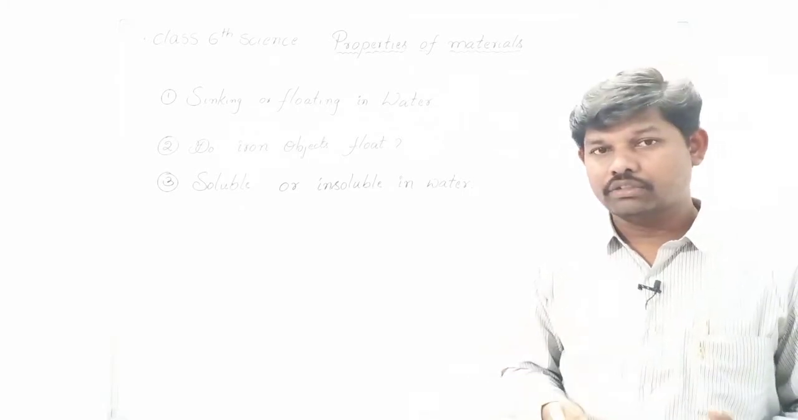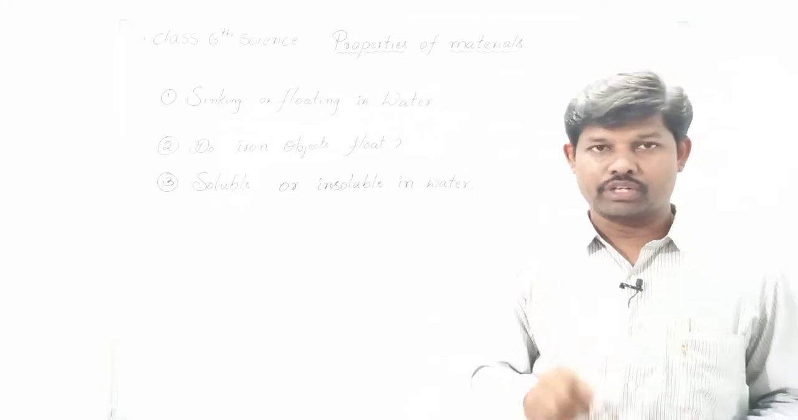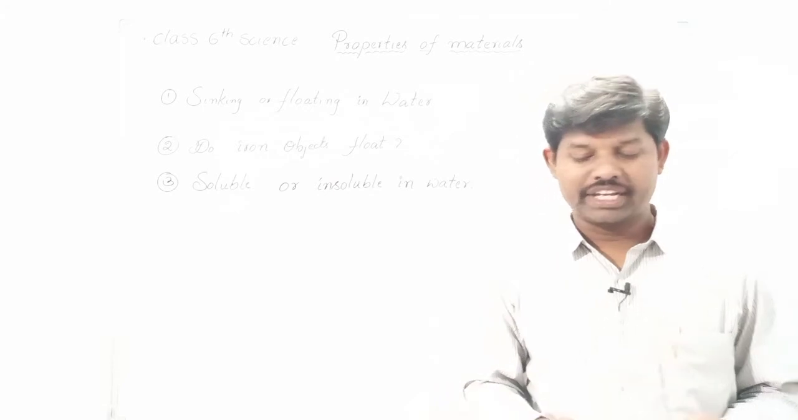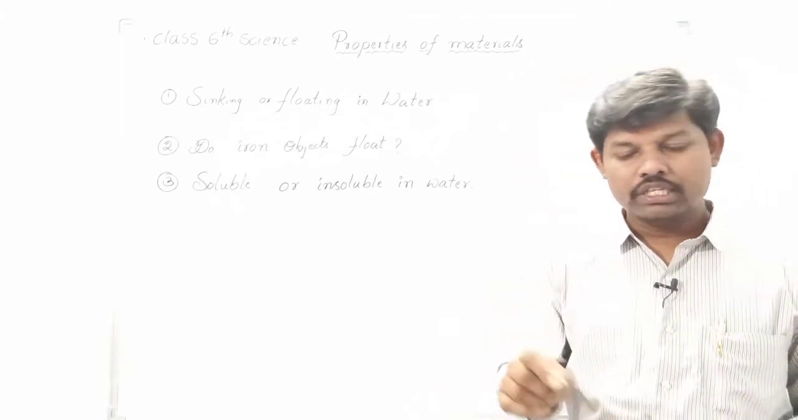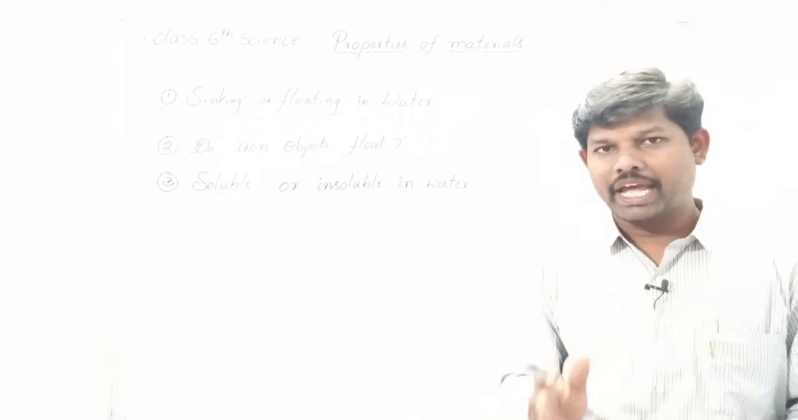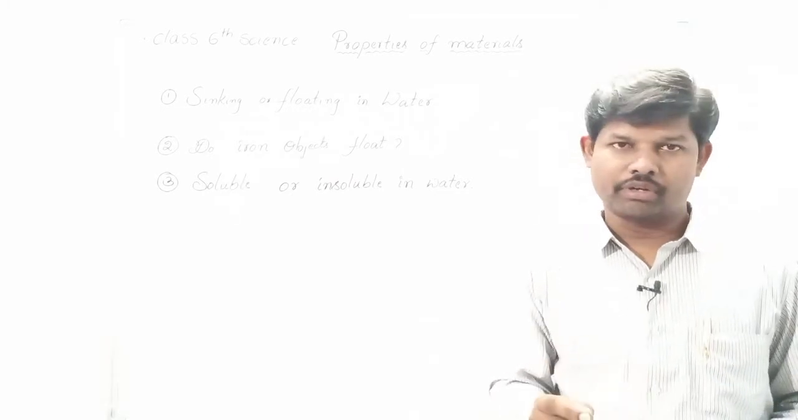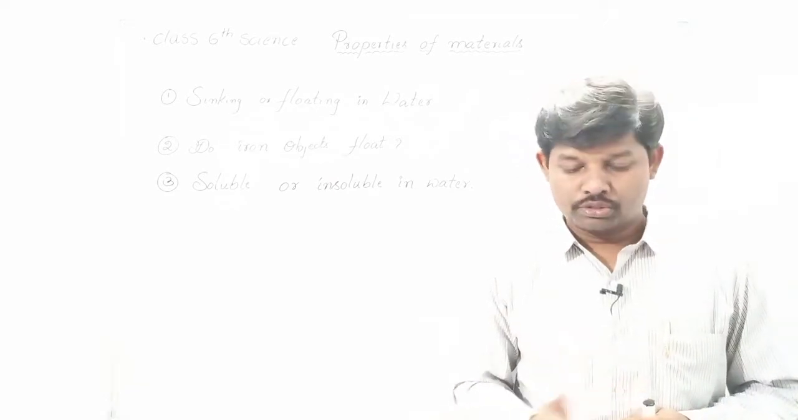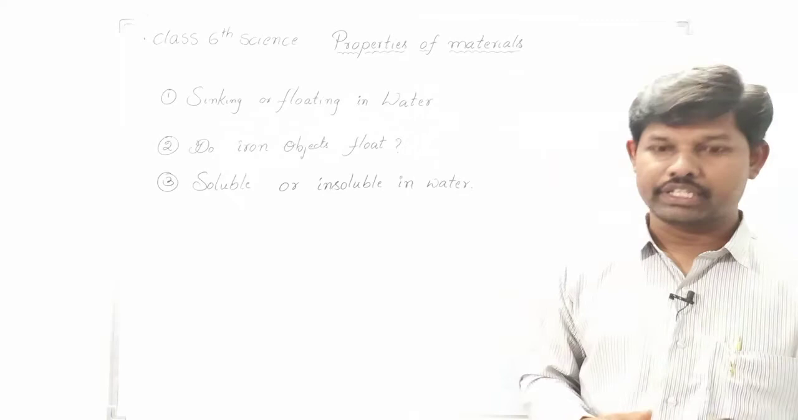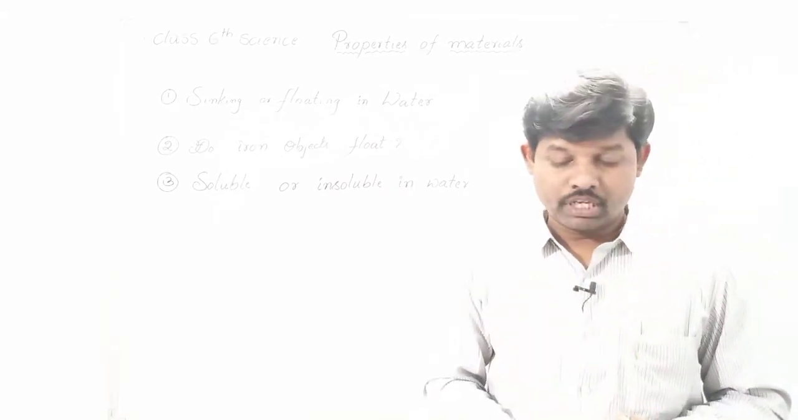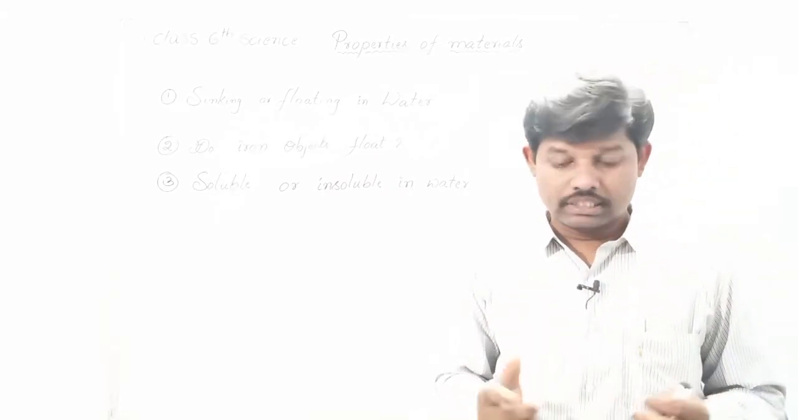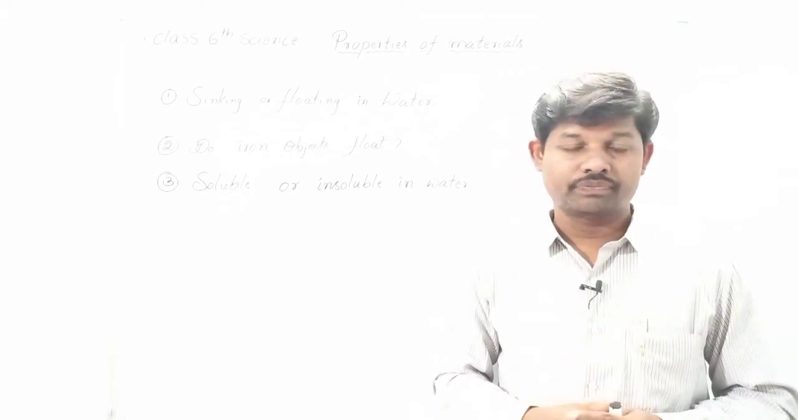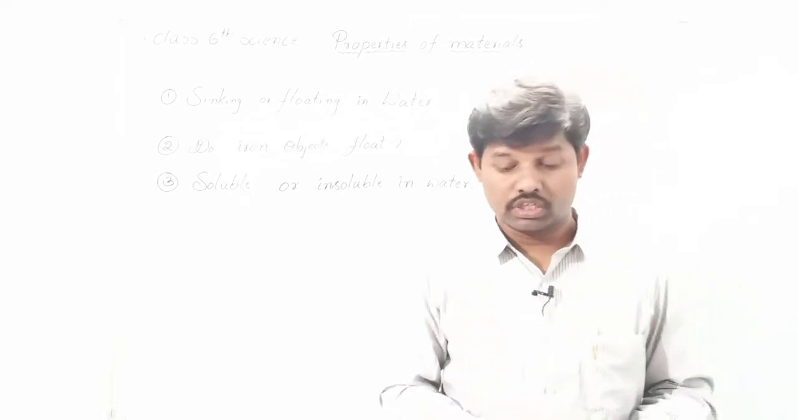So after predicting, let us do the activity and observe whether the tomato will sink or float in water. Like that, iron nail, everybody knows iron nail will sink in water. Then we will do an activity and we will confirm. First prediction, then confirmation after the activity. So here we are thinking that tomato will sink in water. Brinjal will sink in water. And potato will sink in water. Like that, iron nail will sink in water.